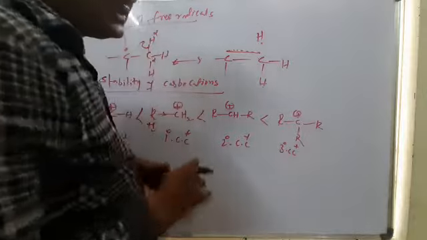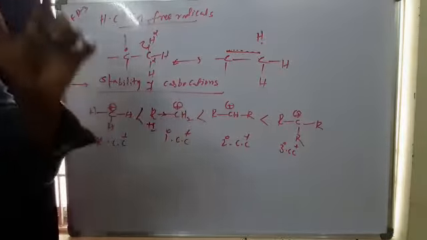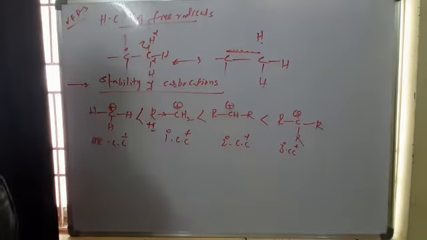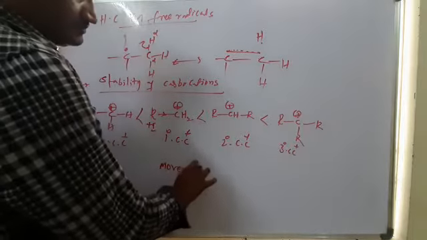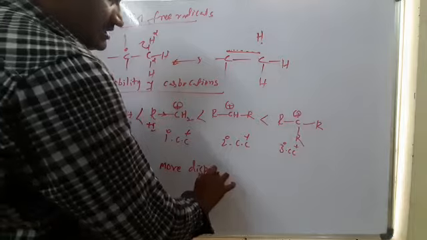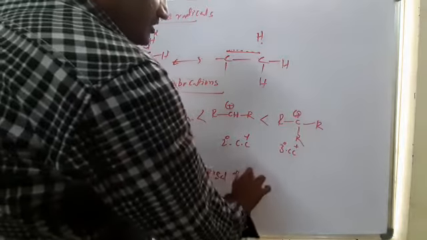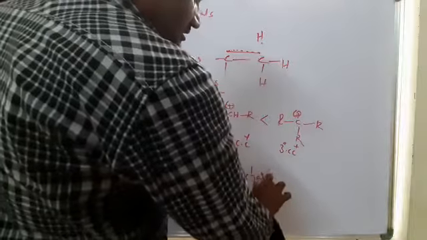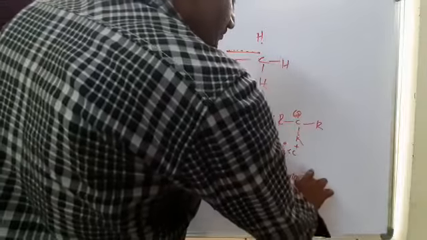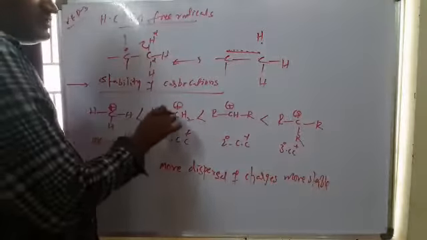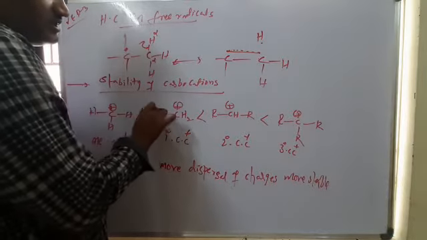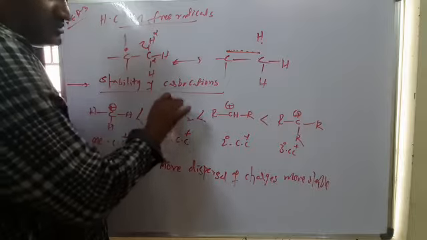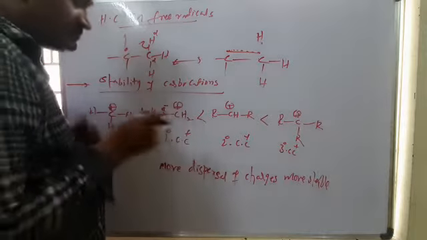In chemistry, with positive charge, if the charge decreases, if there is more dispersal of charge, it is more stable. So in this case R decreases the positive charge by donating electrons, so the positive charge decreases, that means dispersal of charge.